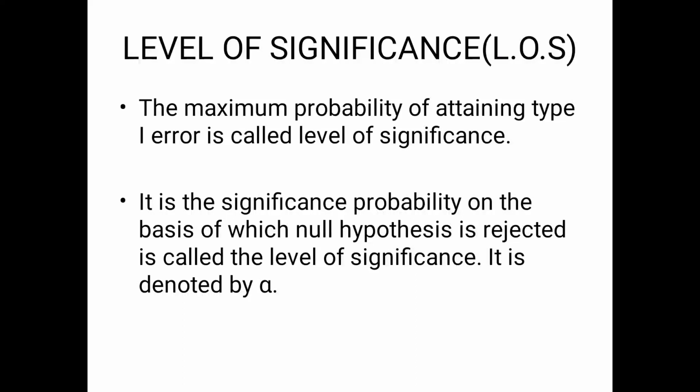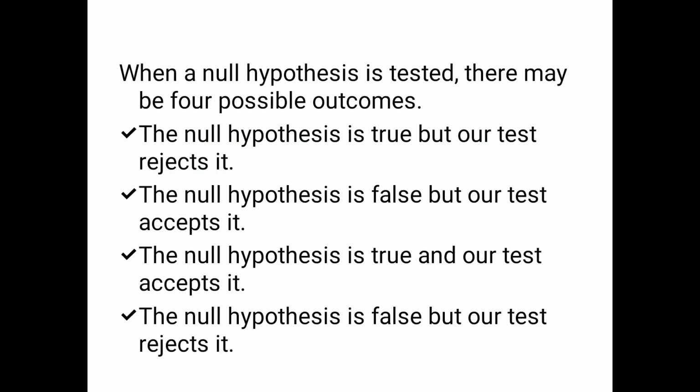Now, what is meant by type 1 error and type 2 error? We have 4 types of possible outcomes when the null hypothesis is tested. First, the null hypothesis is true but our test rejects it. Second, the null hypothesis is false but our test accepts it. Third, the null hypothesis is true and our test accepts it. Fourth, the null hypothesis is false but our test rejects it.